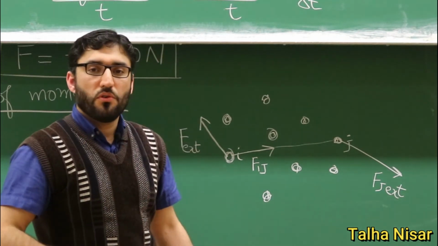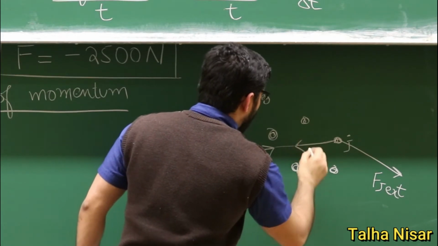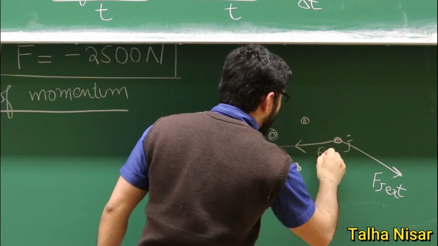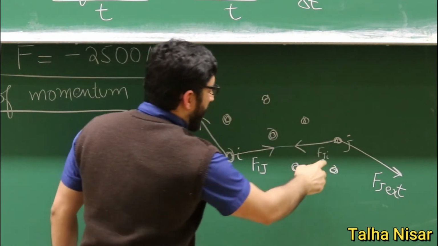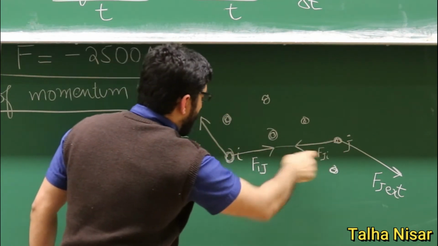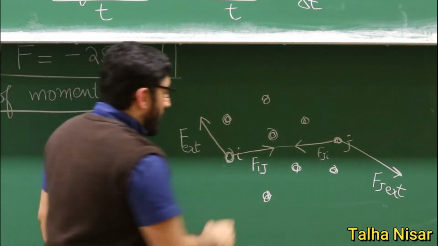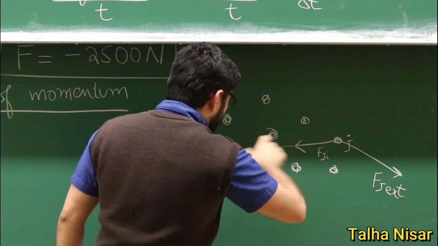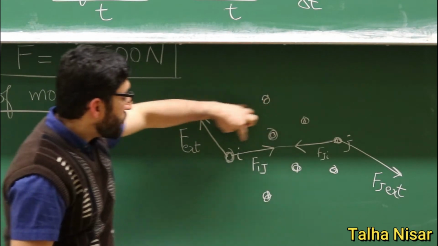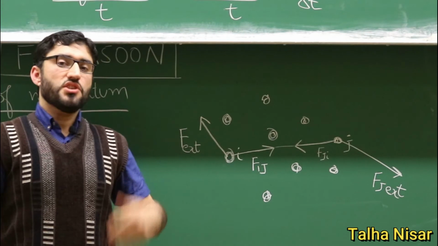So the gravitational forces, they are attracting each other. On the other hand, this particle will also feel the gravitational force, and we call this force Fji. Fji means that the J particle is feeling this force because of the presence of the I particle or the object. Since they are feeling the same force, according to Newton's third law, the internal interaction will cancel each other, and now we will use the addition of the vectors.